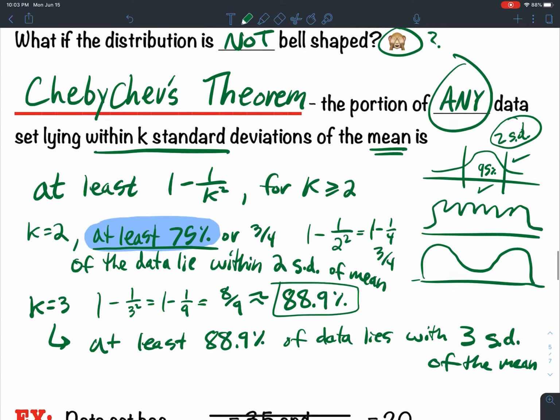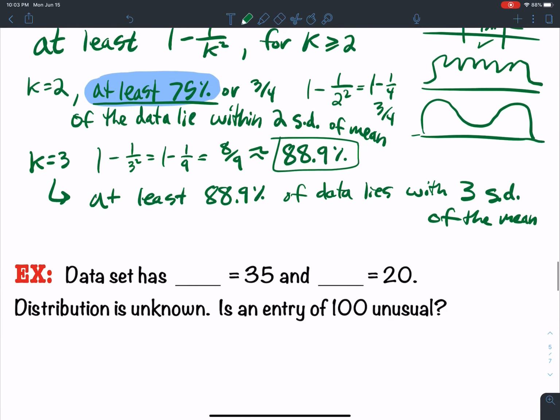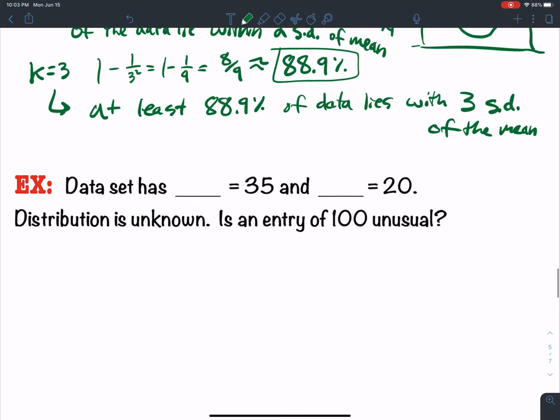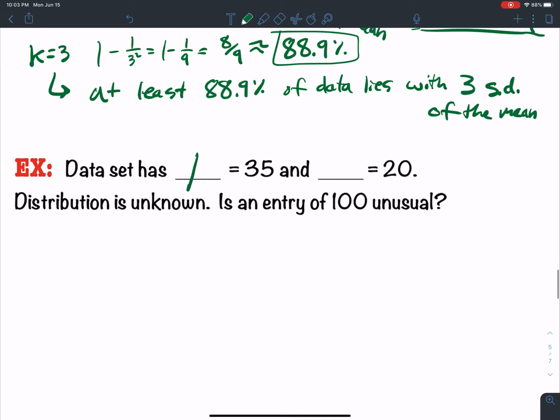Okay, let's use an application where we have Chebychev's theorem. So a data set has a mean of 35 and a standard deviation of 20, population standard deviation, and population mean. Okay, so the distribution is unknown. Now, since we don't know the distribution, what does that mean?